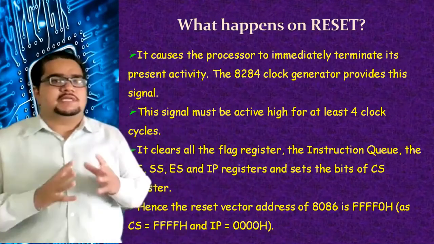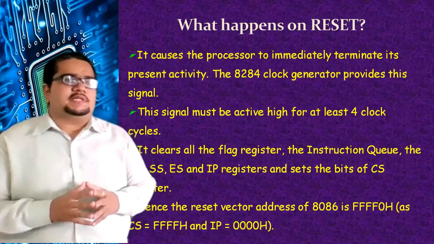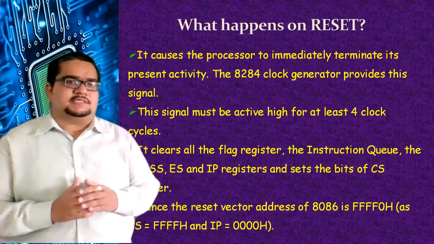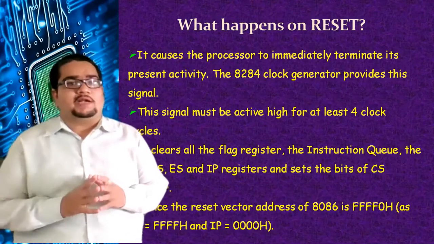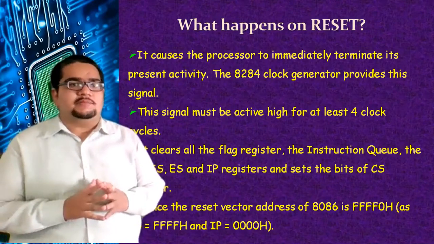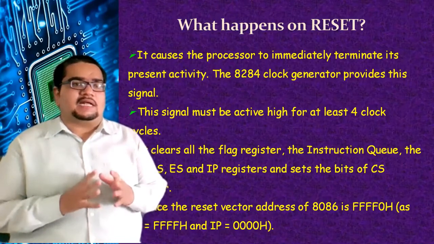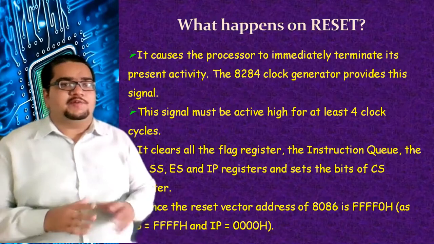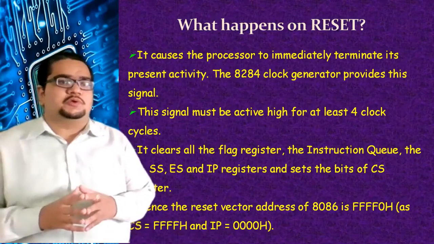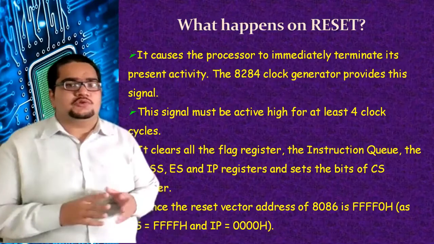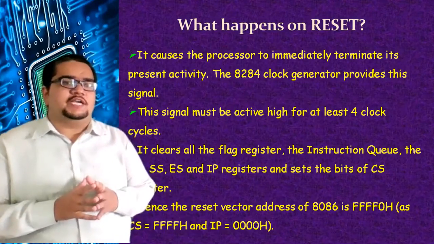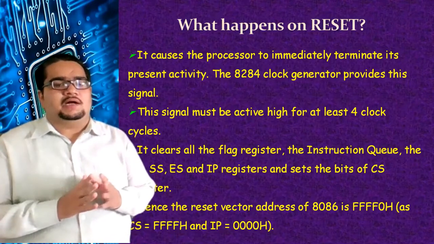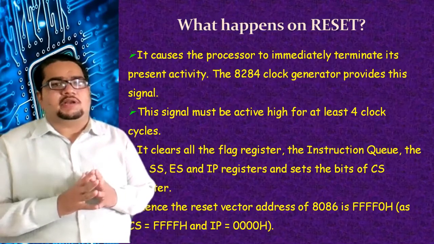Why is it done? It is done intentionally because, as we have seen earlier, the interrupt vector table lies at the lowest addresses. The lowest 1 kilobyte of memory in the 8086 system is reserved for the interrupt vector table. So upon reset, if we make the CS also 0000, so CS is all zeros and IP is all zeros, the 20-bit physical address will also be all zeros. That time it will by default go into the interrupt vector table. That is not required here.